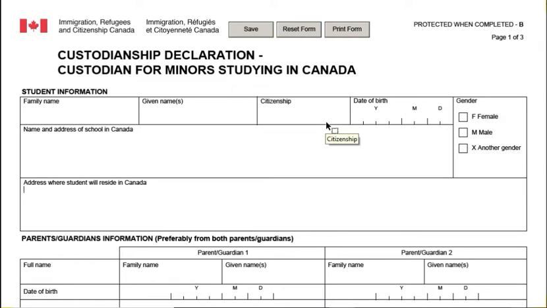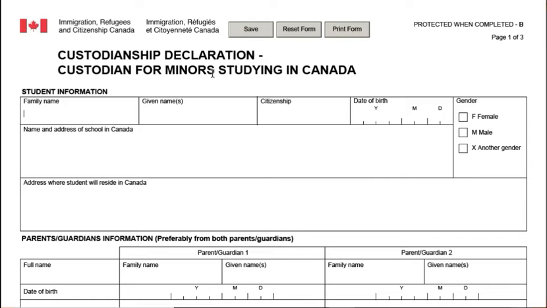So we have the form here. This is what it looks like. Custodianship Declaration. This is the form, custodian for minors studying in Canada. So if you are applying to study in Canada, you need to fill this form. So I will just go straight with filling the form. So we have here first the family name.